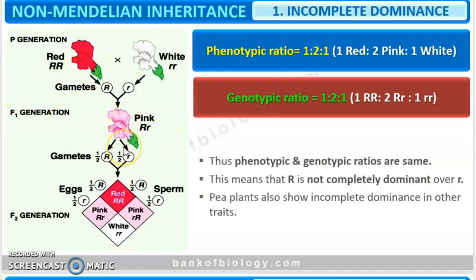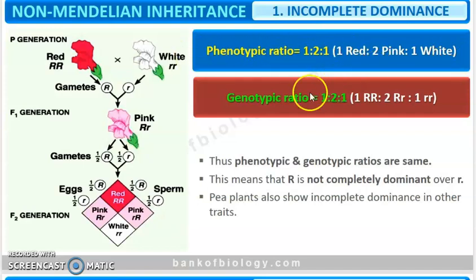Again, this F1 generation is self-pollinated, and we are able to find that the red colored flowers were formed, pink colored flowers were formed, and the white colored flowers were formed in the F2 generation by self-pollination. Okay, and thus the phenotype ratio is 1:2:1, that is 1 red, 2 pink, and 1 white.